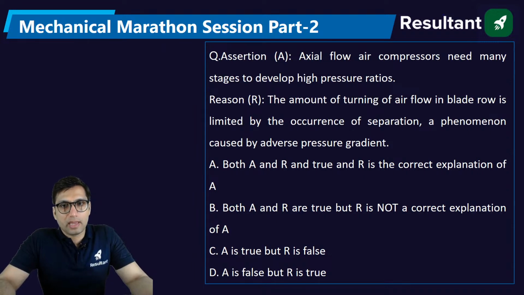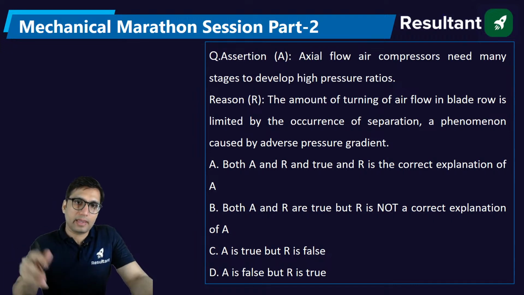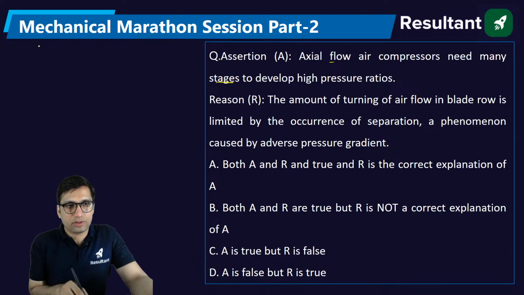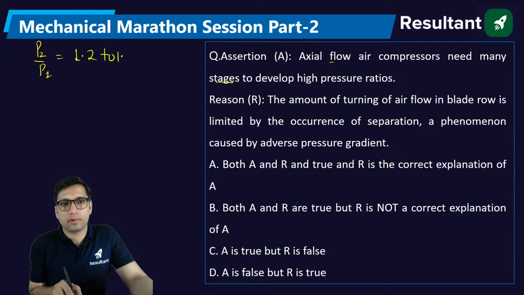Assertion: axial flow air compression needs many stages to develop high pressure ratio. Axial flow compression needs many stages. What kind of stages? Actually, the pressure ratio of axial flow compressor is 1.2 to 1.4 for axial flow. So the pressure ratio is very less.